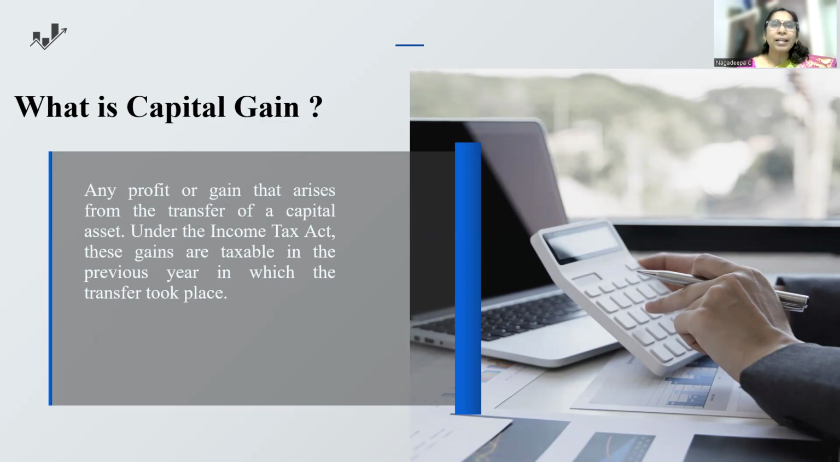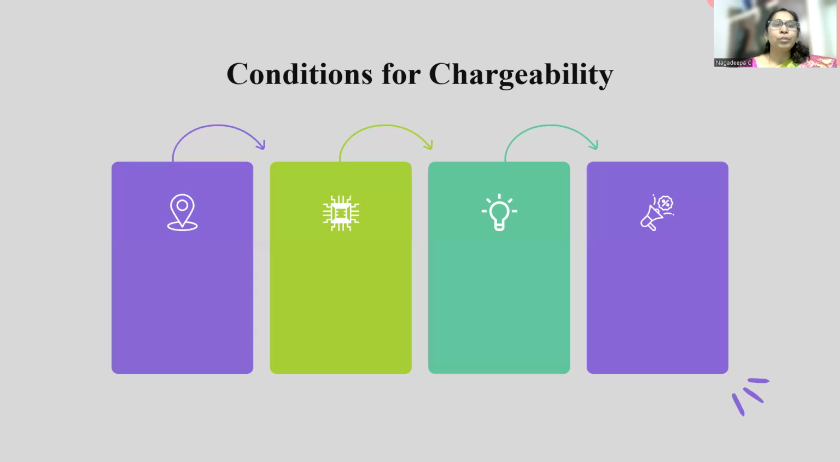Under the Income Tax Act, these gains are taxable in the previous year in which the transfer took place. So for example, if you are transferring your asset in July 2024, then it is taxable in the previous year 24-25.